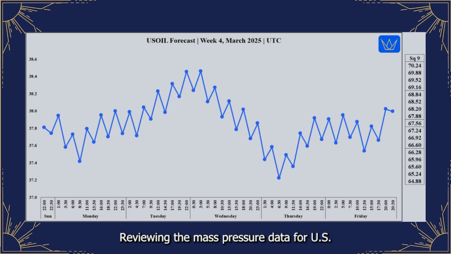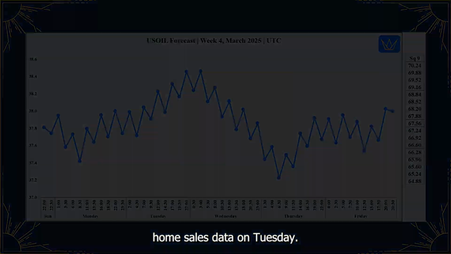Reviewing the mass pressure data for UsOil for the week of March 23rd to 29th, 2025, the overall cyclical tendency indicated by the mass pressure data suggests a neutral to slightly bullish bias, with a relatively stable trading environment similar to DXY. UsOil generally shows relatively stable movement with a slight upward trend on Tuesday and Wednesday, followed by a decline on Thursday. Expect potential volatility around the USCB consumer confidence and new home sales data on Tuesday.